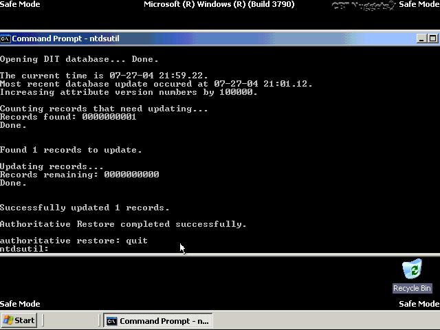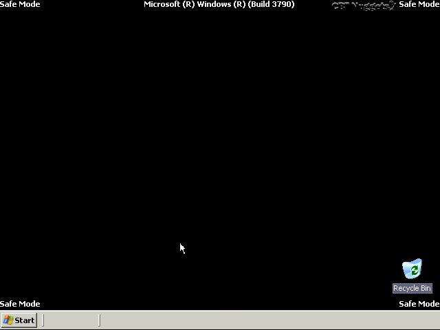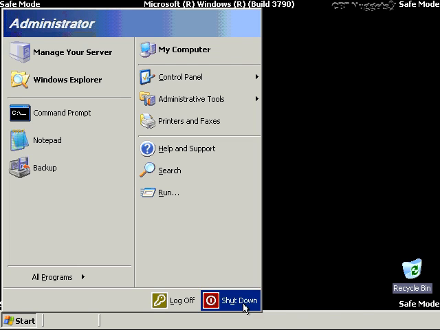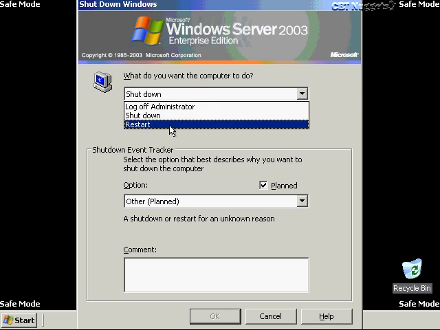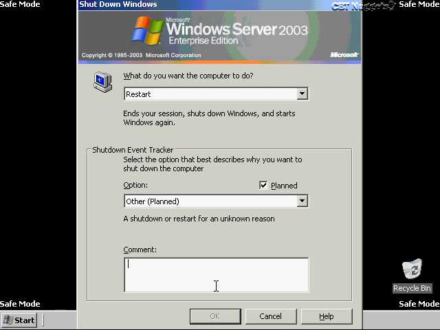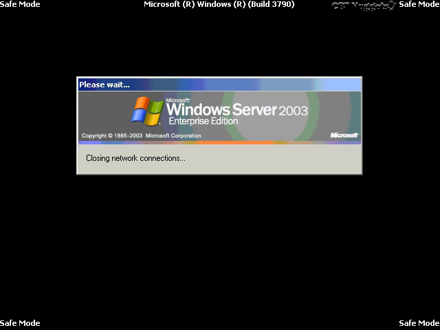So now we can just quit all of this and exit out of that, and then all we have to do is to restart this server, and we'll just restart it normally, and you can enter in a comment with this if you want to as well. Restored Logan Todd user account, and click OK. And then it's just going to restart, and when it comes back up, that account will be incremented by 100,000.